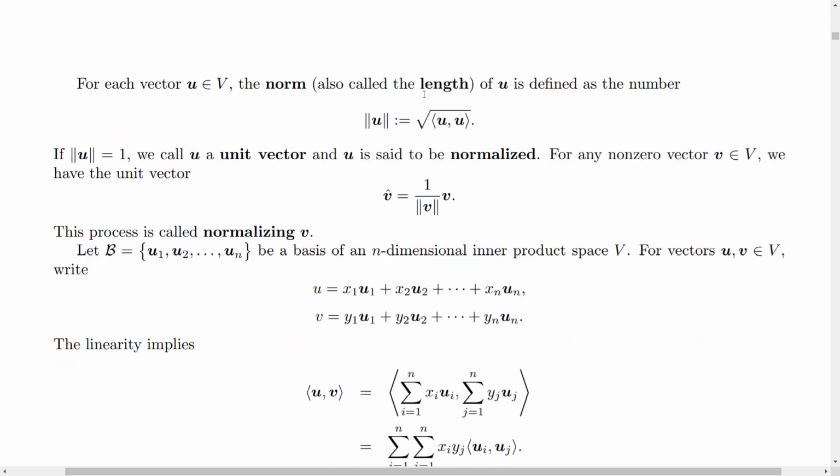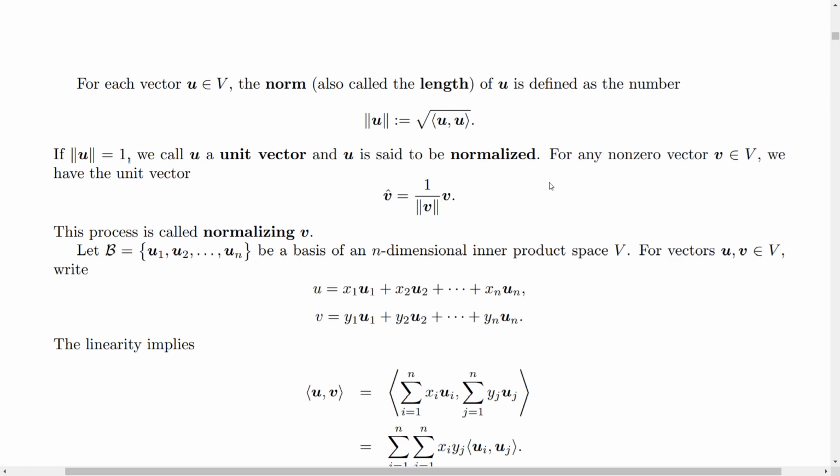So the norm or length of a vector is defined as norm of u equal to root of inner product u comma u. So find the inner product of u with u and then take the positive square root, that is called the norm or length. If the norm or length is 1, that is called a unit vector, and u is said to be normalized.